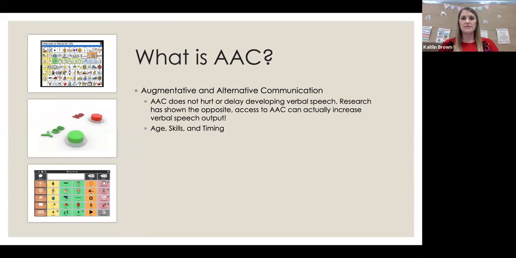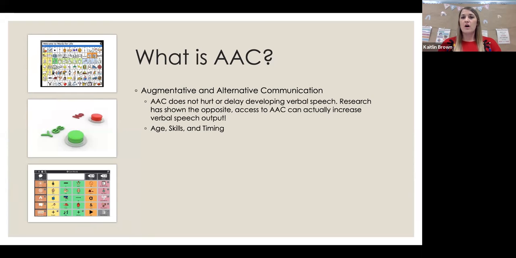And then alternative is, of course, an alternative means of communication. This is basically a replacement for their voice. So these are individuals who might be nonverbal, or they may have had a stroke or a traumatic brain injury that has impaired that portion of the brain to the point that they cannot verbally communicate. And that's where AAC can come in and really help us.